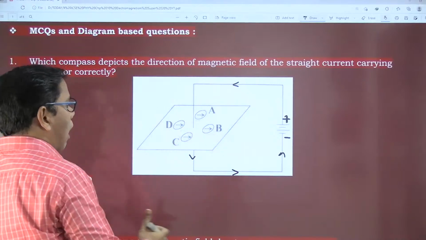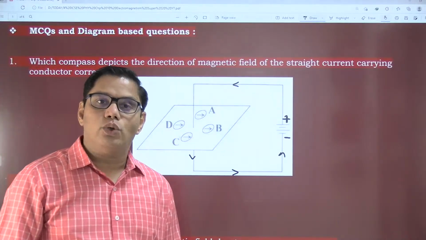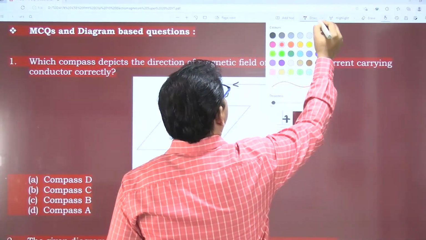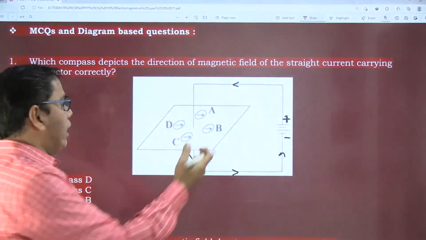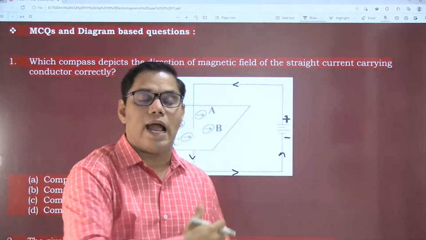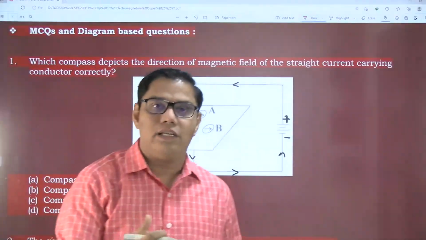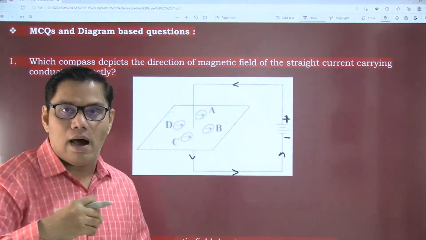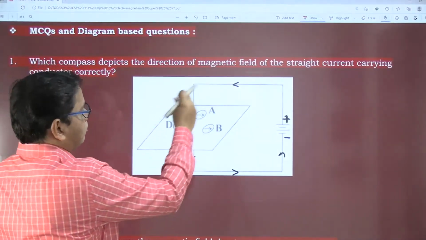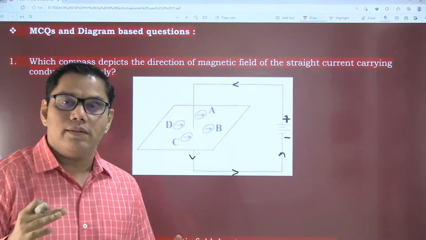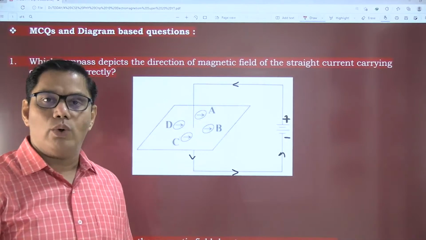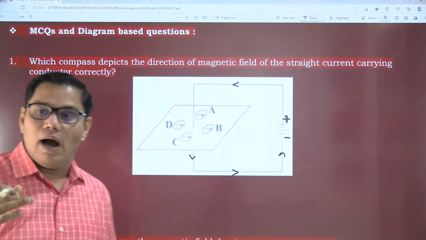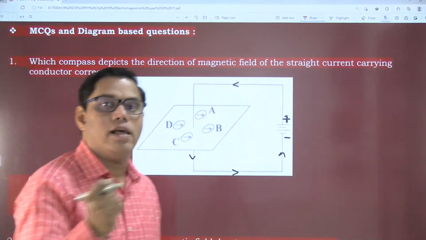Okay, so sir, all the compasses are showing the same direction? No, you are wrong here if you say that all the compasses are in the same direction. We know that if this is a cardboard, we already have this kind of experiment in our syllabus. There is a cardboard, we sprinkle some iron dust particles over here, and we tap the cardboard. Then what happens? How do those iron filings or iron dust particles arrange themselves? They arrange themselves in what?